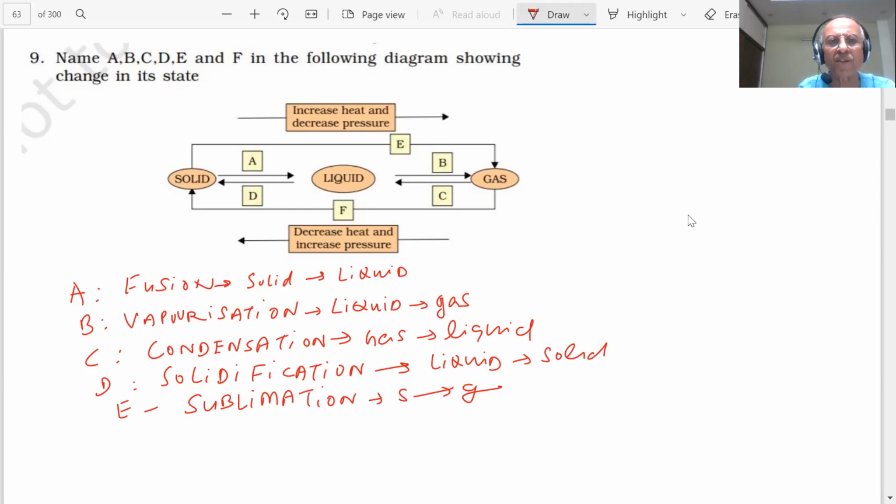That is sublimation. What else is there? F. Yes, sir. What is happening in F, students? The deposition. What is that? Sir, in NCERT book, it's given from gas to liquid is deposition. Gas to solid we are going. Sorry, sir, gas to solid. What is solidification? What you are saying? Deposition. Gas is getting deposited.